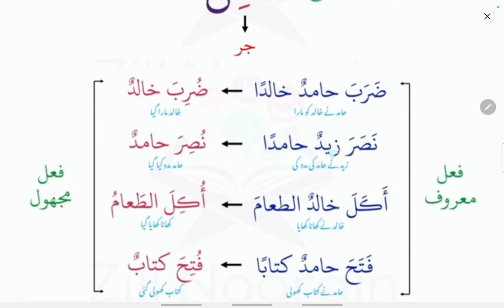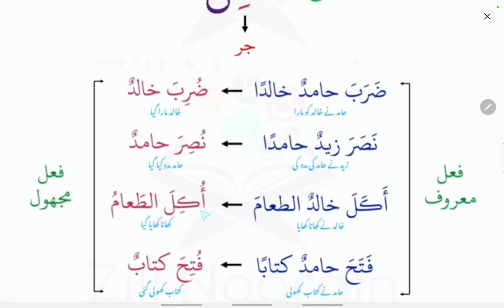So here the doer of the action is being known. Here in nusira Hamidun, the doer of the action is not being known. It is the passive form. Similarly, akala Khalidun ta'ama means here Khalid ate the food.